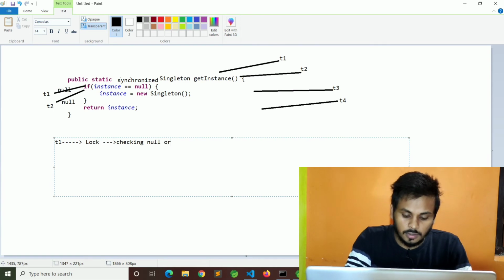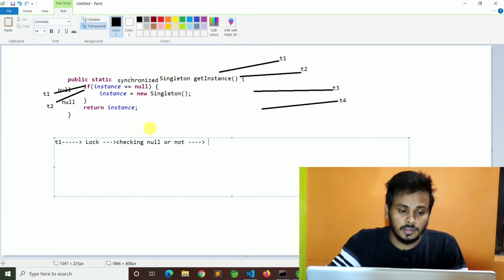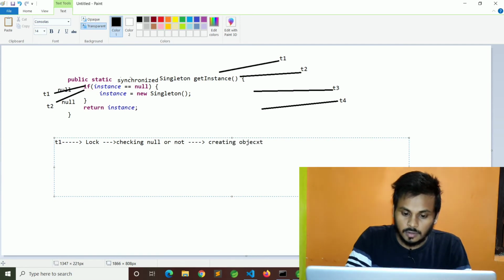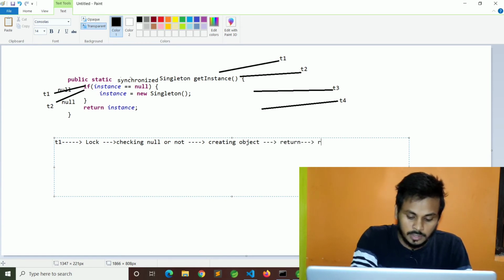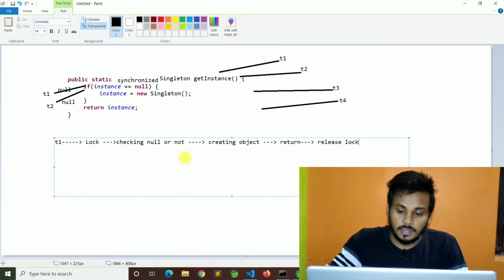The first time, it creates the object, then returns, then releases the lock.